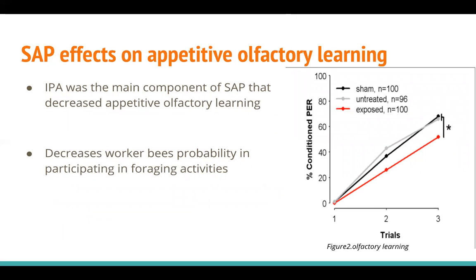Now that I have discussed all the information important to understanding the results of the experiment, I will discuss the conclusions drawn and the data that supports these claims. In the experiment, it was found that IPA was the main component of the sting alarm pheromone that decreases appetitive olfactory learning. This was tested against an untreated group and a group treated with oil. As seen in Figure 2, the red line represents the group of bees exposed to IPA and their percent response to the conditioning after. It is clearly much lower than the other two groups, suggesting IPA indeed does decrease Apis mellifera's ability to be conditioned.